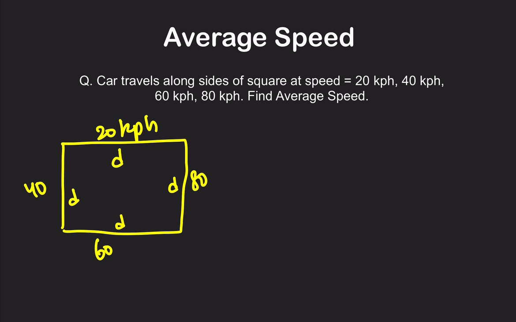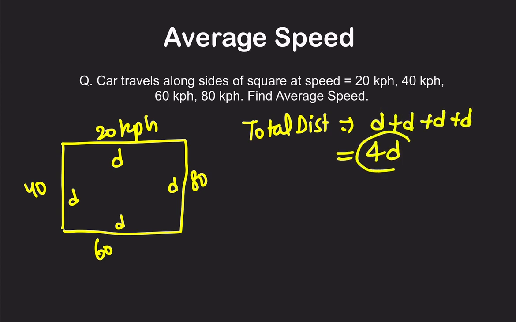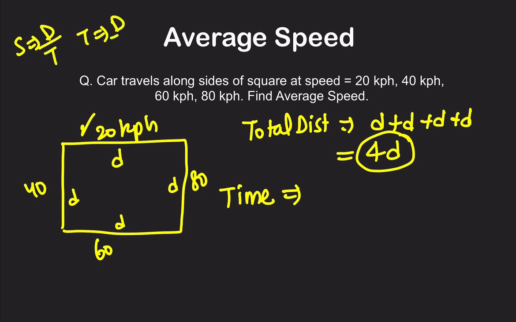First thing is clear. Now, the total distance covered by the car is d plus d plus d plus d, that is 4d, right? Now, the time taken by the car. Time taken in the first phase. The formula for speed is distance upon time, so the time taken is distance upon speed.